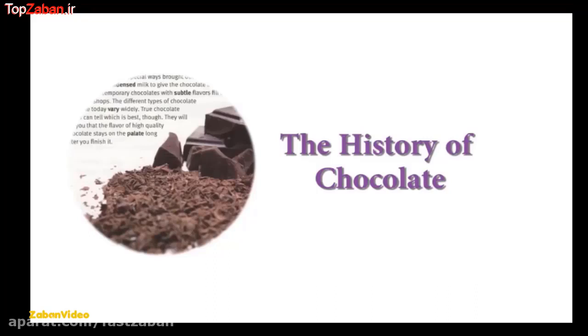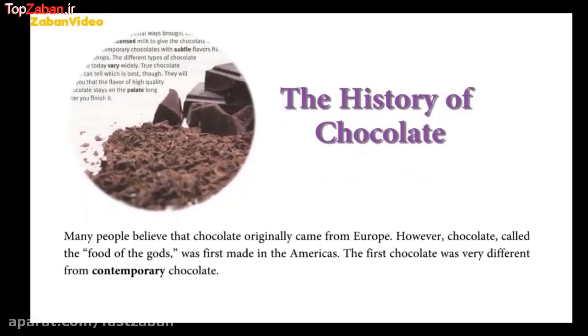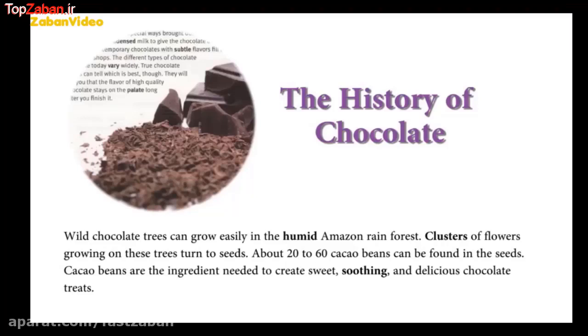The history of chocolate. Many people believe that chocolate originally came from Europe. However, chocolate, called the food of the gods, was first made in the Americas. The first chocolate was very different from contemporary chocolate. Wild chocolate trees can grow easily in the humid Amazon rainforest.